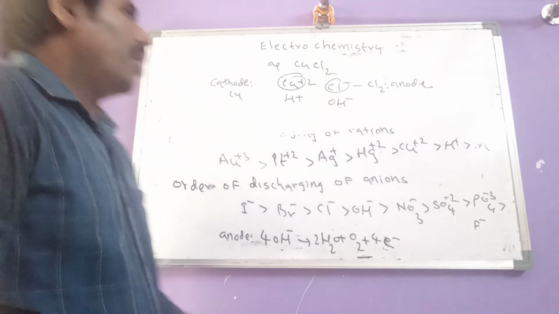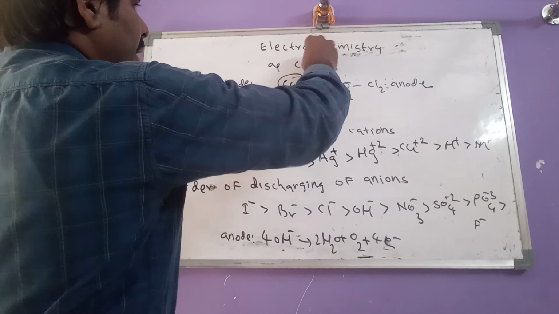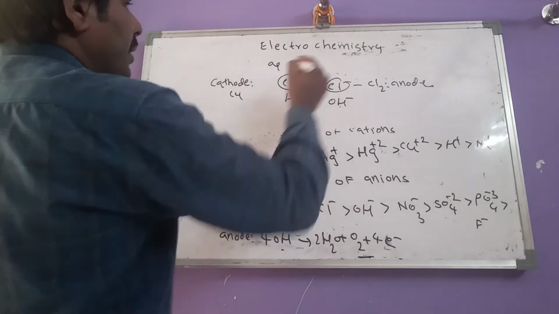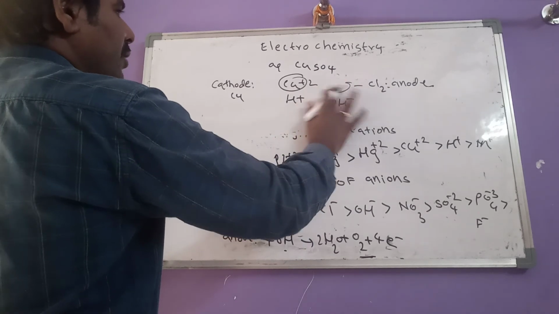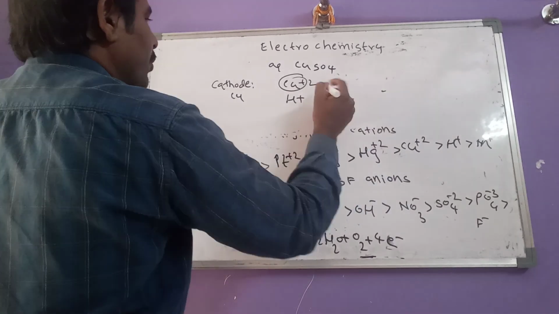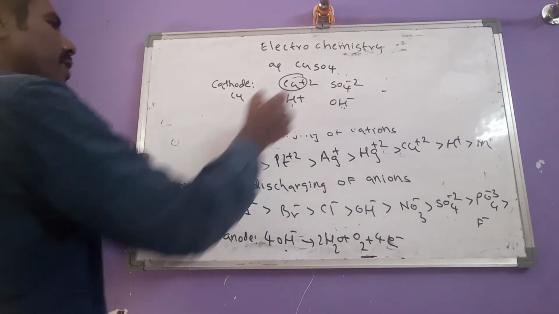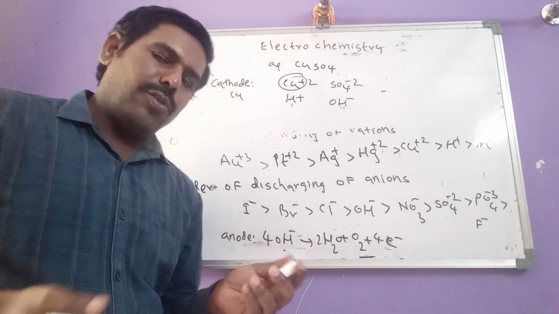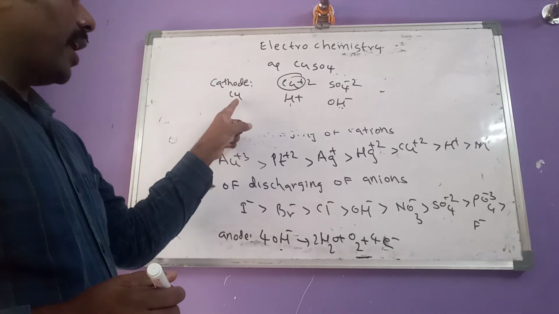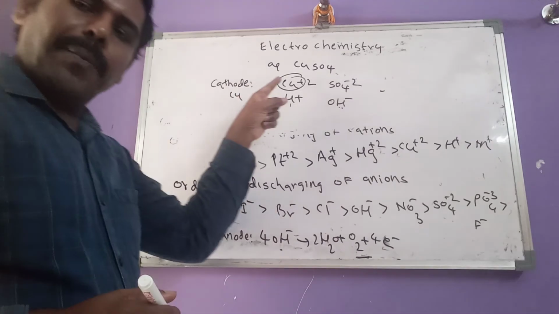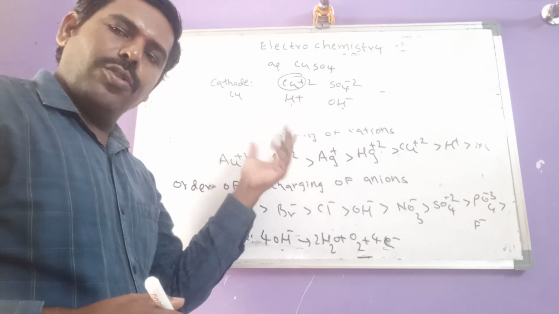That's it. Now another example: copper sulfate. This copper sulfate contains SO4 2 minus and OH minus, and of course the cations copper 2 plus and H plus. The product at the cathode is copper, because copper 2 plus first undergoes reduction and H plus remains in solution.